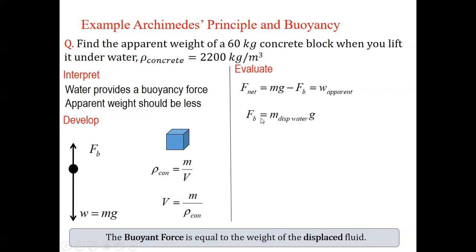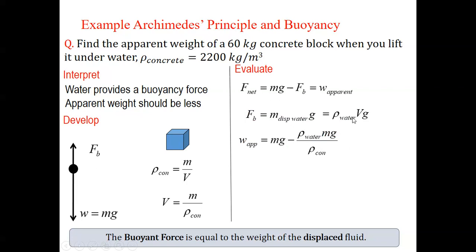Now, what is the buoyancy force? It comes due to the displacement of the fluid. So it is the mass of displaced water into gravity, which is equal to density of water into volume into gravity. Correct? Now, what will be the apparent weight? mg minus FB, and FB is rho V g.